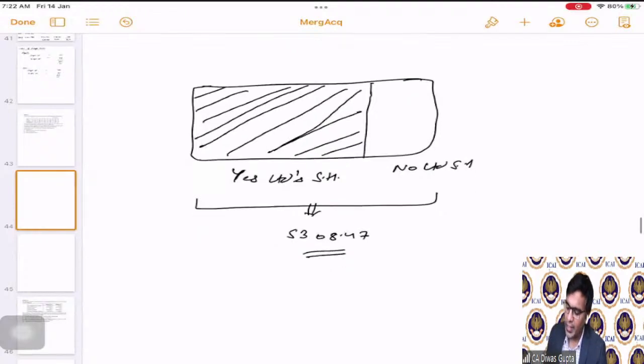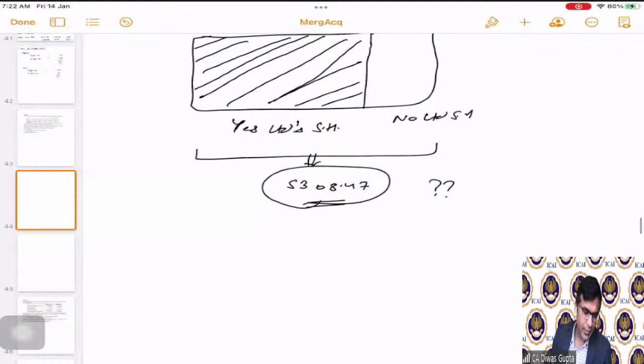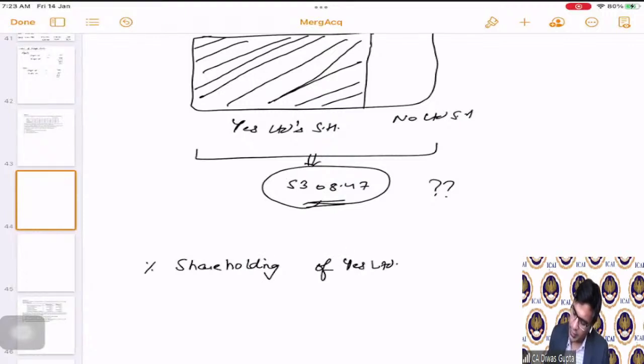That we will be able to tell once we know that within this value, how much belongs to Yes Limited. Correct? So for that, we have to calculate a proportion simply. What is that proportion? So percentage shareholding of Yes Limited's shareholders in merged entity.